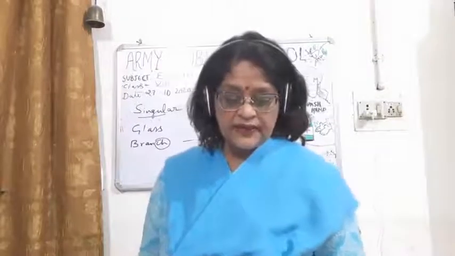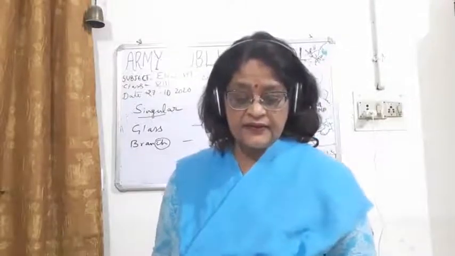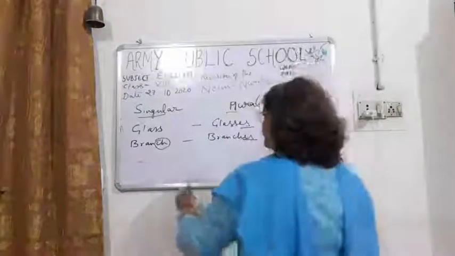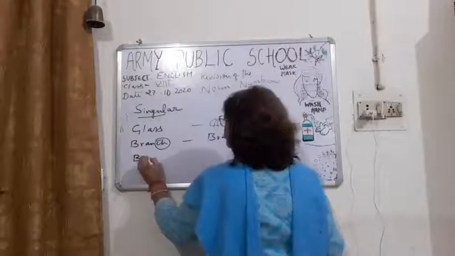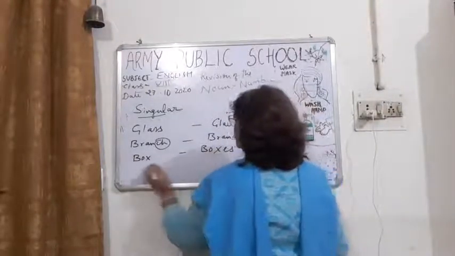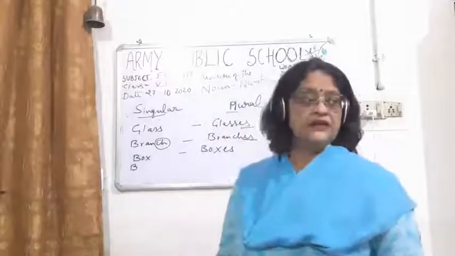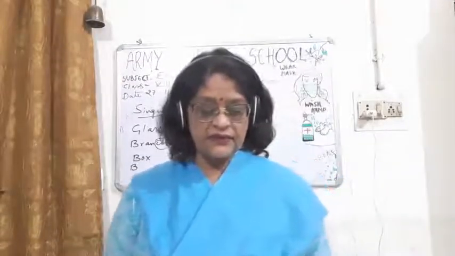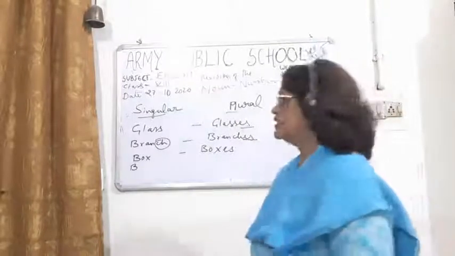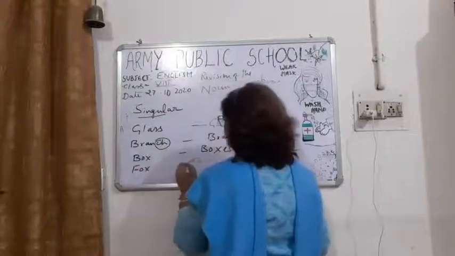Okay, then some of the words are ending with X, again we have to put ES, like box, it is ending with X, okay, so we have to put ES. Then fox, foxes.